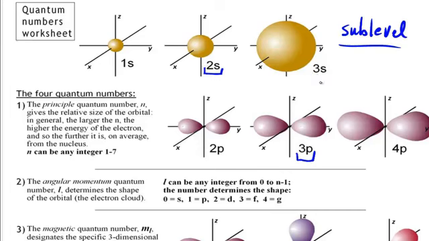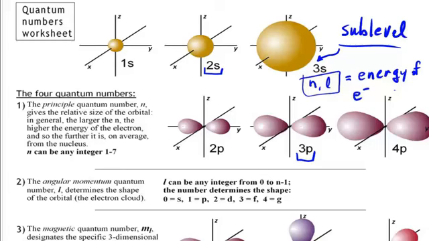And so the sublevel refers to both the principal quantum number as well as the angular momentum, the L value, together. And so therefore the sublevel represents the energy of the electron in any element other than hydrogen.